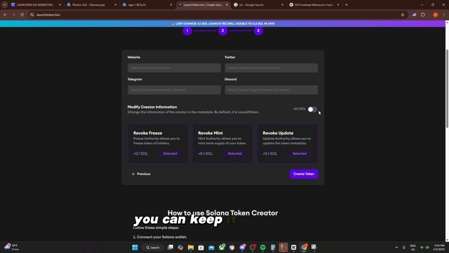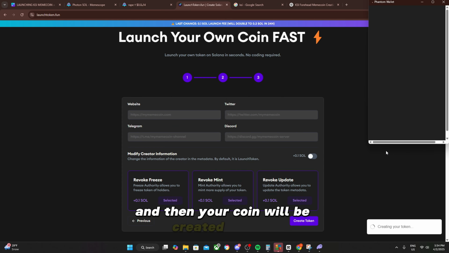but if you're rich and you want to have a more reputable coin, you can keep it on. Here it's really important though, you have to make sure these are all selected, otherwise no one is going to buy your coin and your coin will be viewed as a scam. Okay, so keep these all selected, it is good. Then you can create your coin, and then your coin will be created shortly.